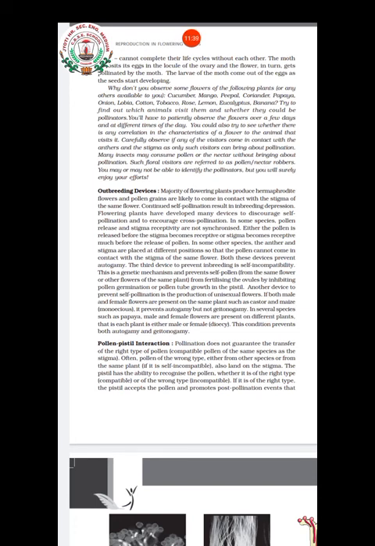Now I am going to teach you another topic, outbreeding devices. Listen clearly. What do you mean by outbreeding? Outbreeding means pollination occurs between two different plants, just like xenogamy. Outbreeding devices are not any instrument; they are techniques that plants develop to encourage cross pollination.